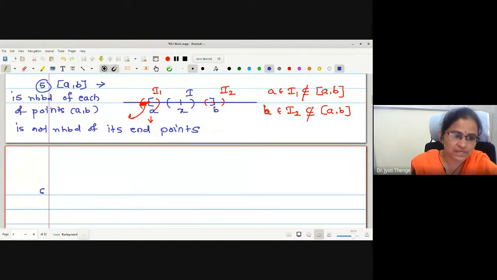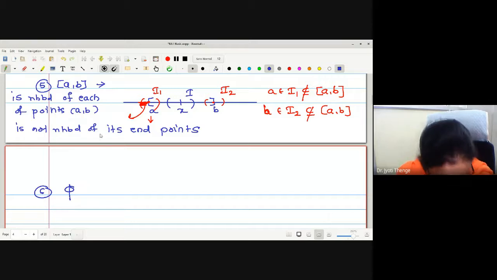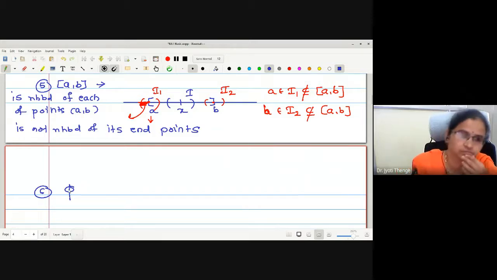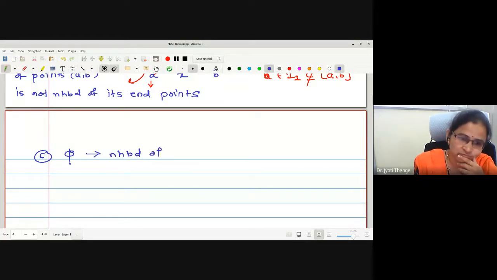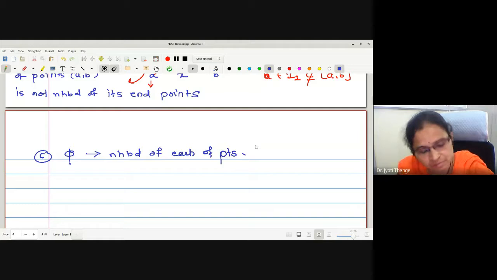One more and last example I will ask: what about the empty set? Whether the empty set is a neighborhood? What is the empty set?